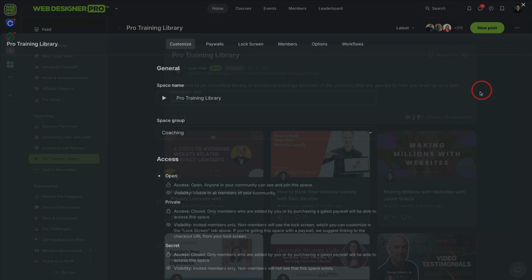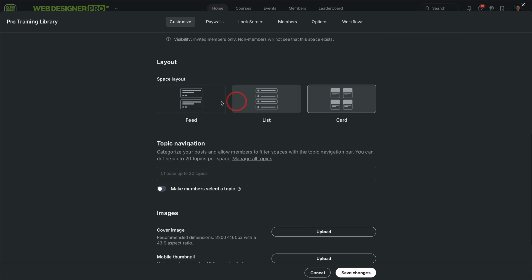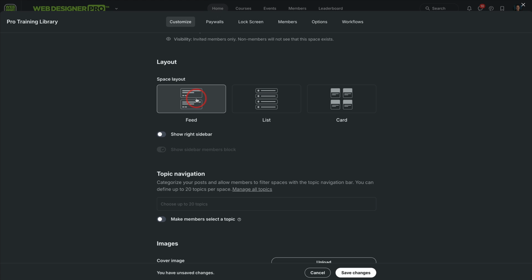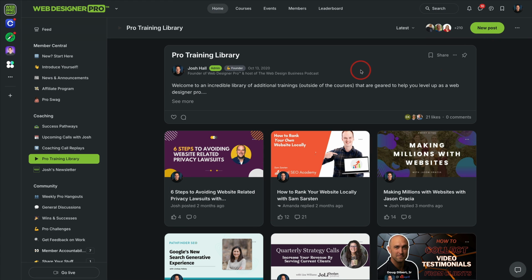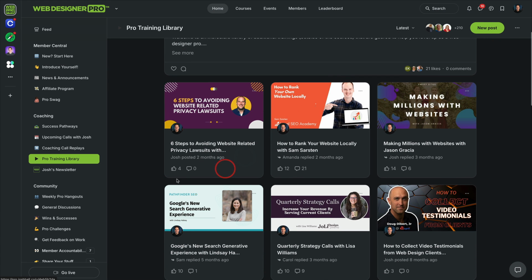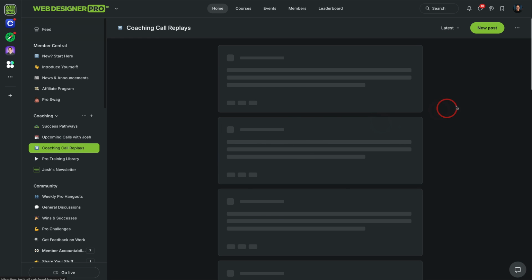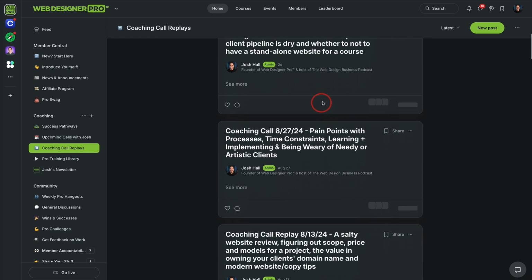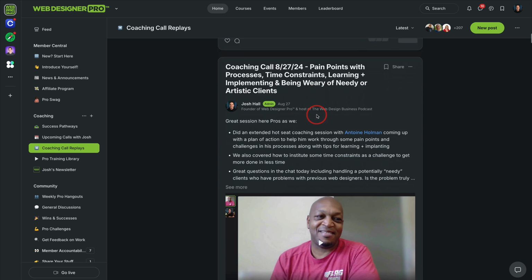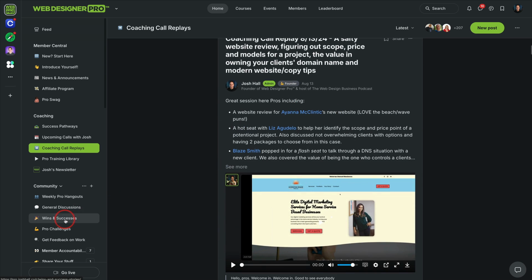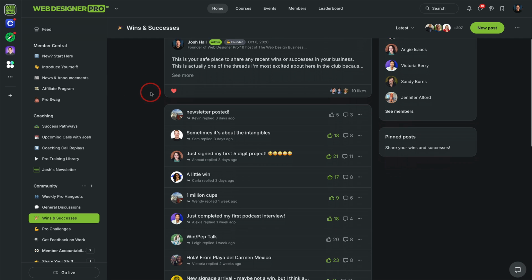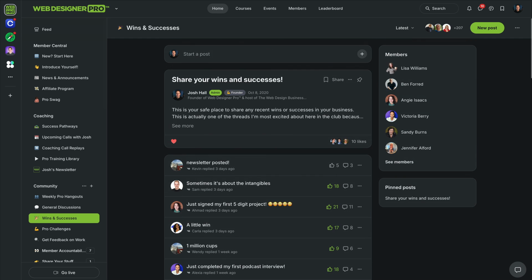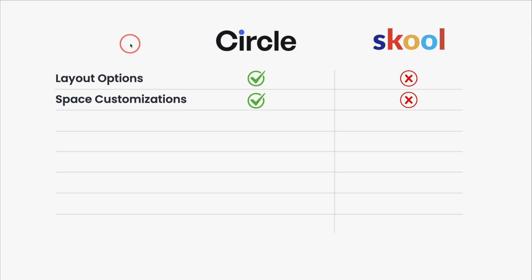If I go into customize, I can go down here and decide, do I want this to be a feed, which will show more details? Do I want it to be more of a list view like a forum? Or do I want the card view, which in this case is what you're seeing. So these are all spaces in Circle. This one is a card view. This one is the feed view, to where you'll see a little bit of information here. You'll see a video. These are our replays. But then this is the forum. So it gives me the ability to customize these spaces depending on the need of that space, which I absolutely love.